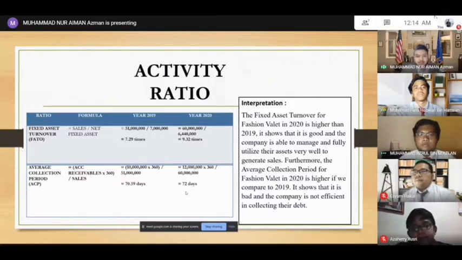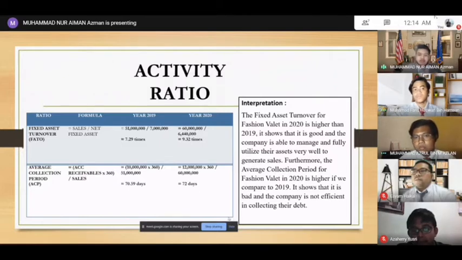So for the year of 2019, for fixed asset turnover, the result is 7.29 times, and for the year of 2020 is 9.32 times, which is higher than 2019. And for the average collection period, ACP, for the year of 2019 is 70.59 days. And also for the year 2020 is 72 days, which is also higher than the year of 2019.